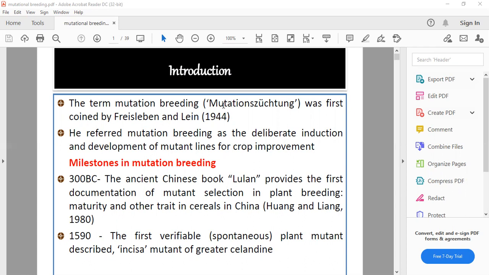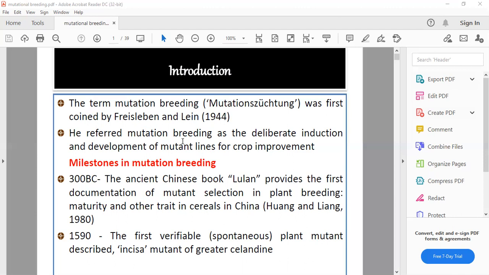Earlier, Hugo de Vries gave the mutation theory, on the basis of which the mutation term got circulated. He defined mutational breeding as the deliberate induction and development of mutant lines for crop improvement. For the purpose of crop improvement, we can use different techniques, and mutational breeding is also one of them.